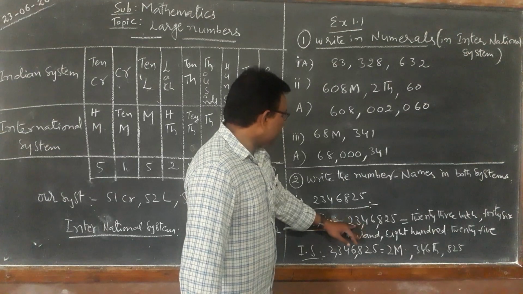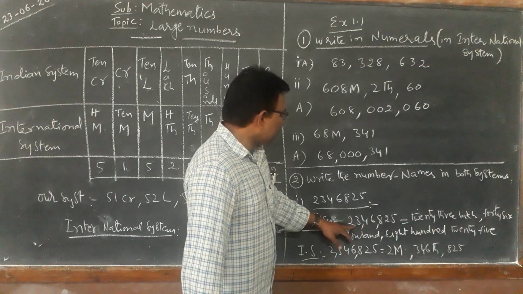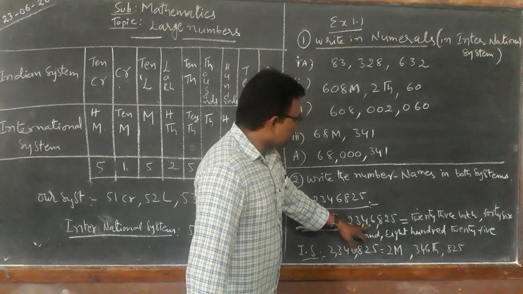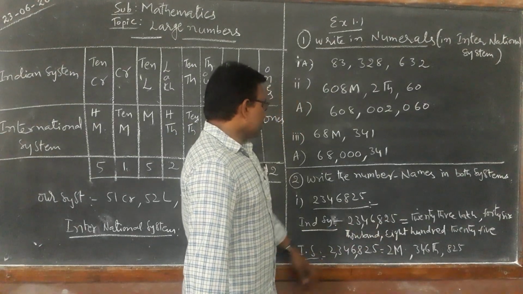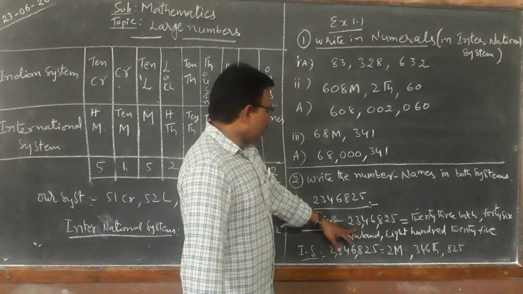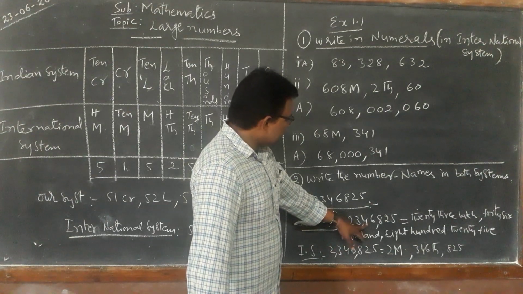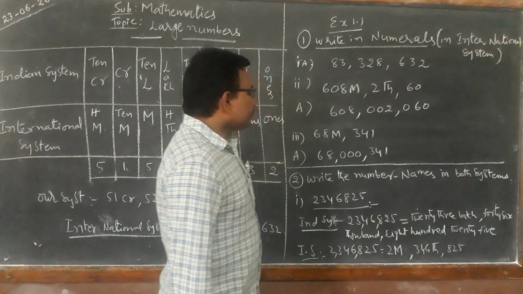So what is the number name of this? 23 lakhs 46 thousand 825. Once again, the number name is 23 lakhs 46,825.